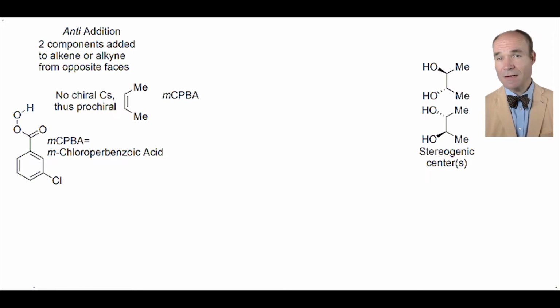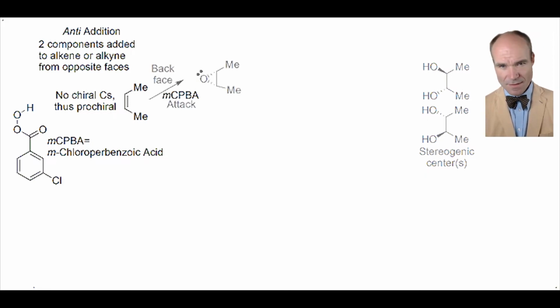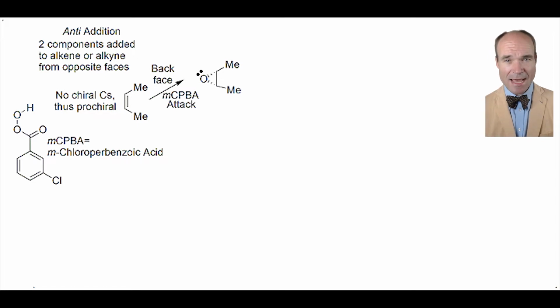It occurs in 4 stages. First, mCPBA attacks the alkene in this situation from behind, leading to an epoxide facing behind the plane of the paper, or here, screen. Or, alternatively, mCPBA attacks from the front, with the resulting epoxide facing forward from the plane.